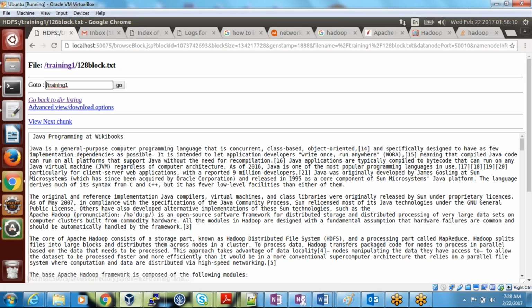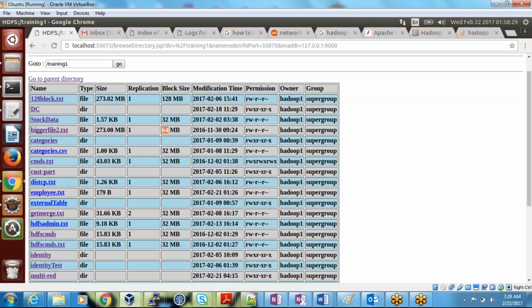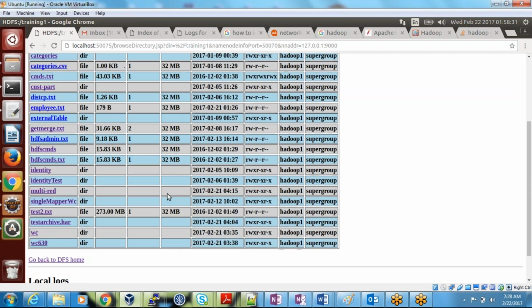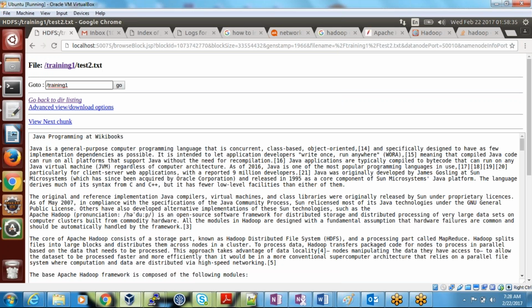But if I give this input file, the block size is 128 MB, so only one mapper will launch. I don't want to do that. I want to show you multiple mappers launching. So this is also 64 MB. I want to show you 32 MB. I have test2, so I'll give this as input.